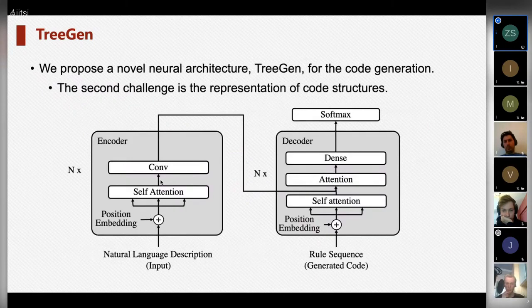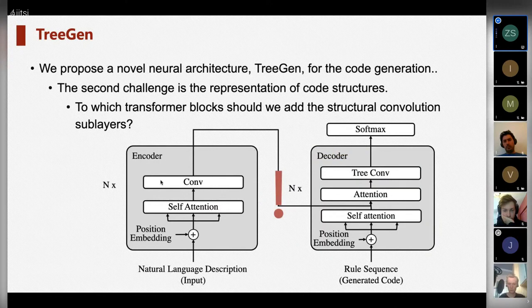This is a standard transformer architecture. The encoder is on the left, which contains the positional embedding, the self-attention sublayer, and the convolutional sublayer, and the decoder is on the right. If we directly add the structural convolution sublayer to the decoder, we will get such a transformer architecture. In this architecture, the dense sublayer in the decoder is replaced by a structural convolution sublayer. However, there's still a question: to which transformer blocks should we add the structural convolution sublayers?